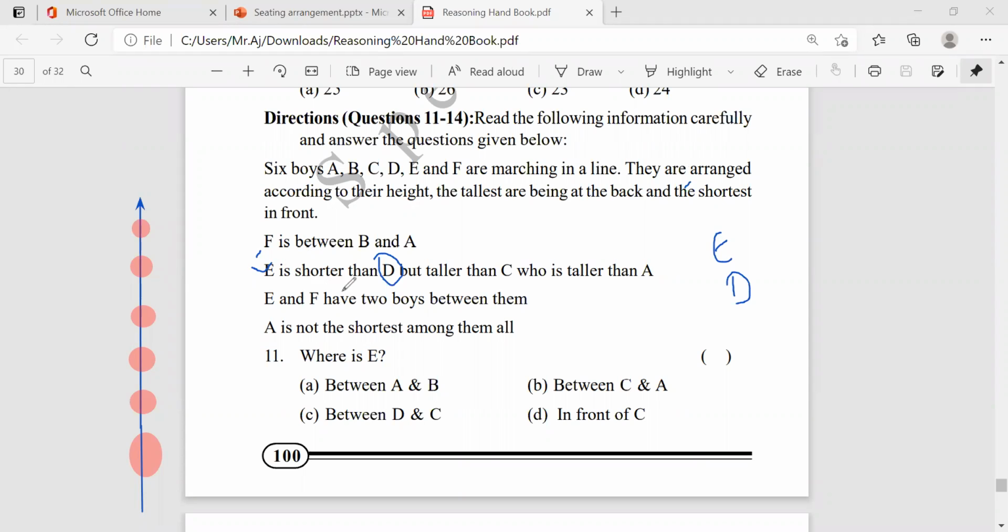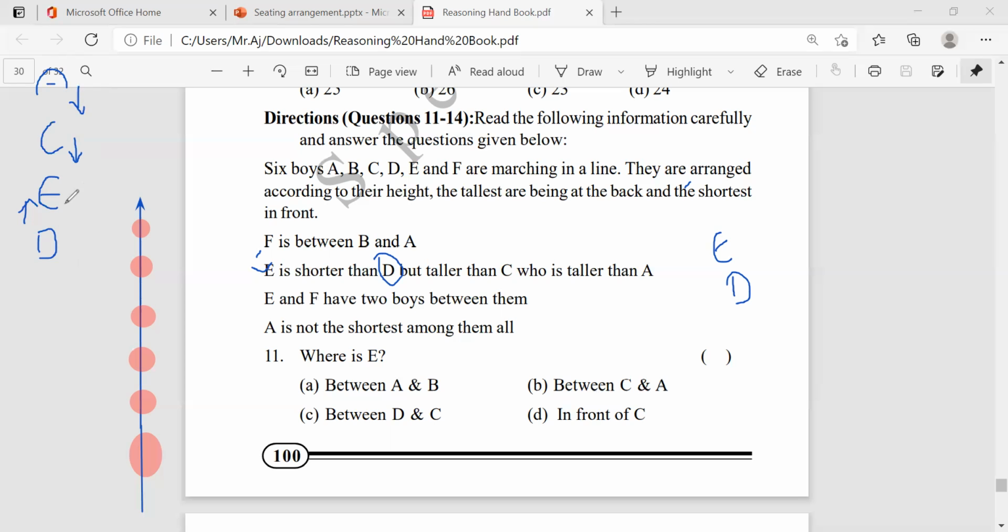Suppose E is shorter than D. Suppose E is here, he is shorter than D. That means D is taller than E, right? So E is shorter than D, and taller than C. Compared to C, E is taller. Who is taller than A? That means C is taller than A. So A is here, and C is taller than A.